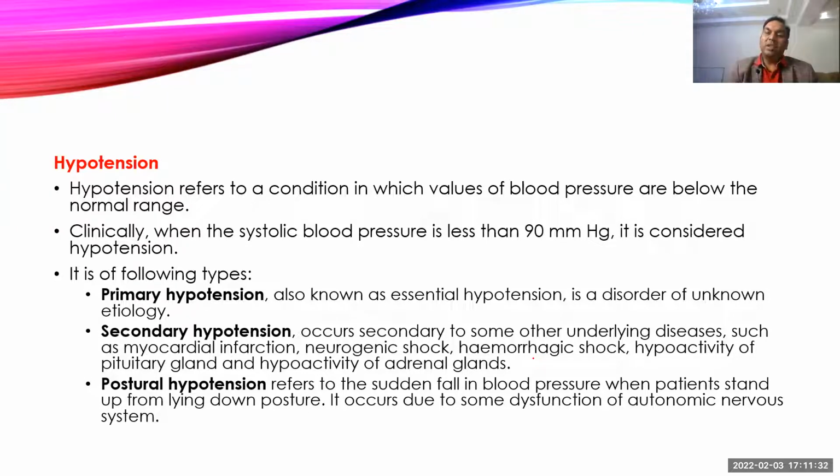But in some individuals, this regulation of the blood pressure maintained by the autonomic nervous system is affected. So either the carotid body is affected or autonomic neuropathy is occurring, as can happen in diabetics, or if you are using an alpha blocker or beta blocker, then also it will affect the autonomic nervous system, and the patient may be prone to postural hypotension.